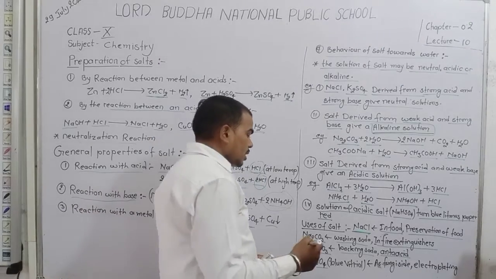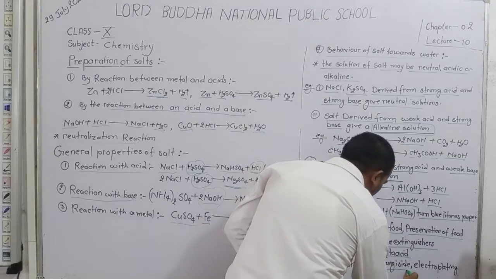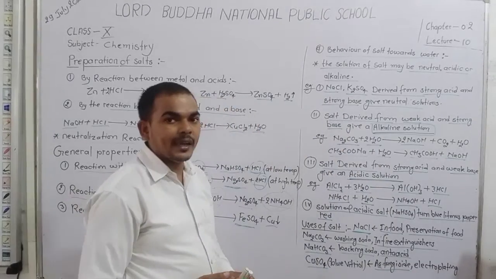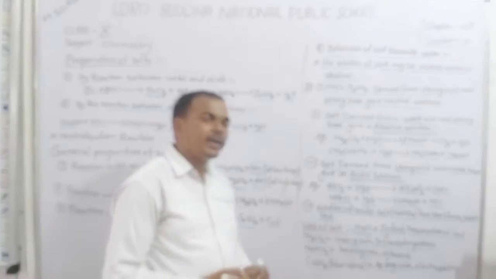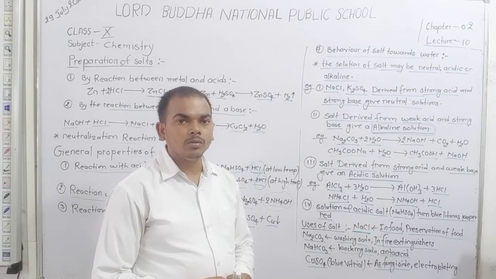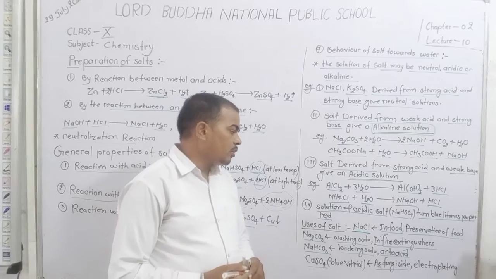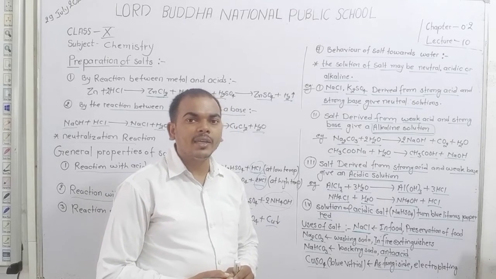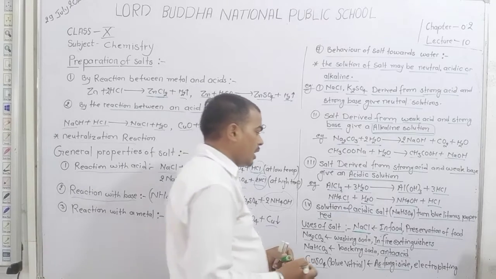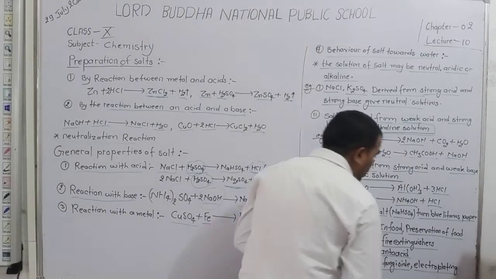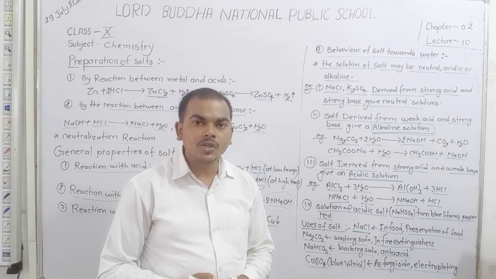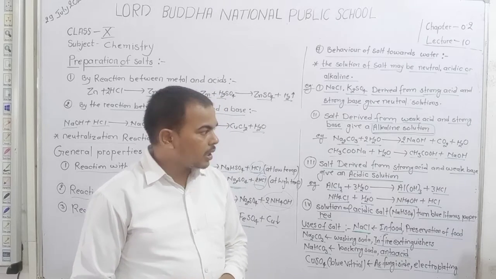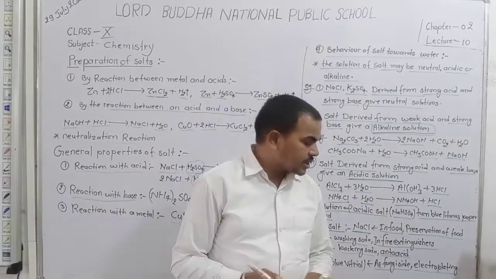Dear student, copper sulfate is used as a fungicide to kill germs, and it is also used for electroplating in industry. Okay, student. Dear student, today I have discussed here